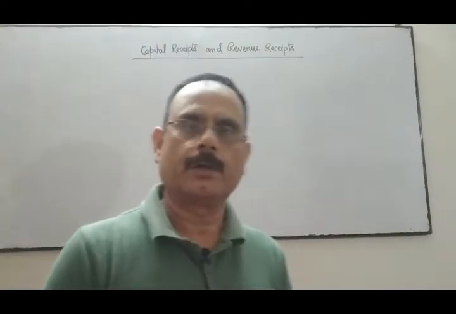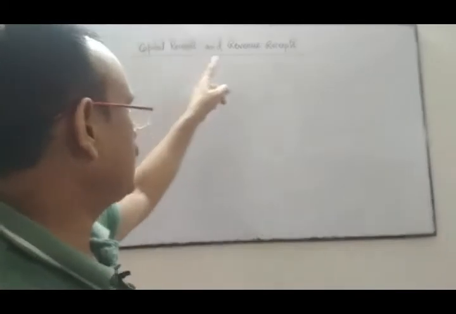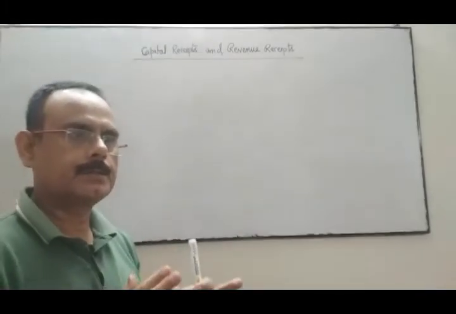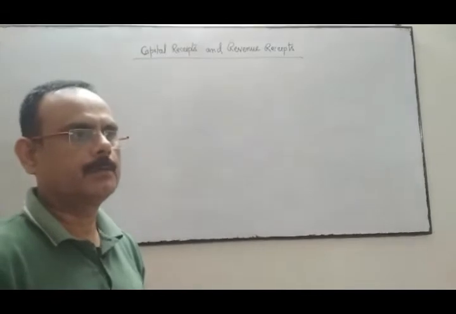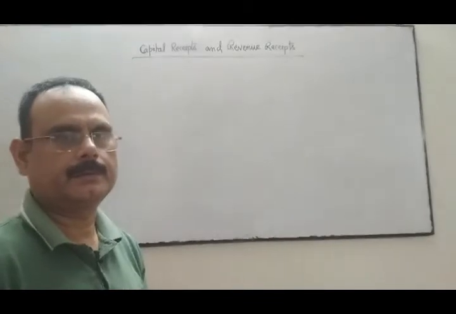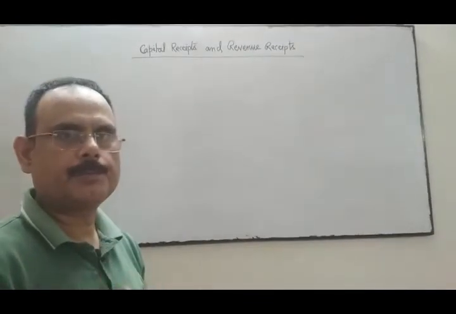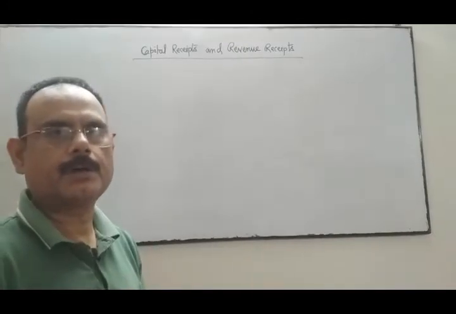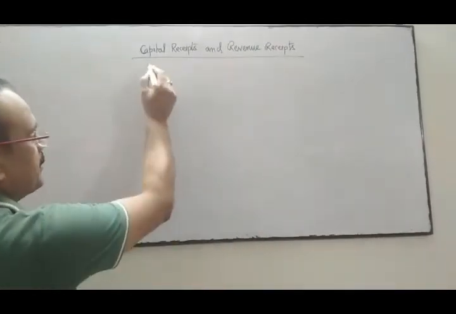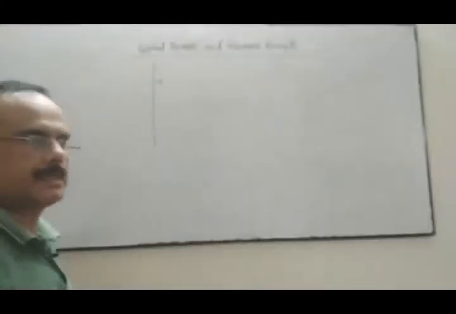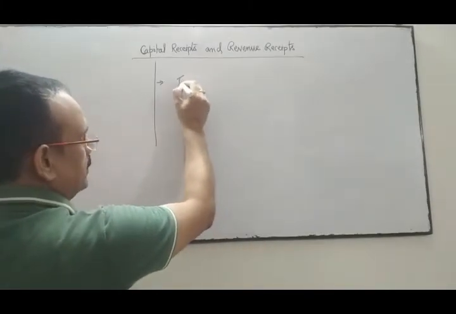Now come to the next terminology, capital receipt and revenue receipt. Capital receipt means the amount which is received by the business not in a repetitive manner. Amount received by the business not in a repetitive manner, that receipt is called capital receipt. For instance, amount received by the business through capital,